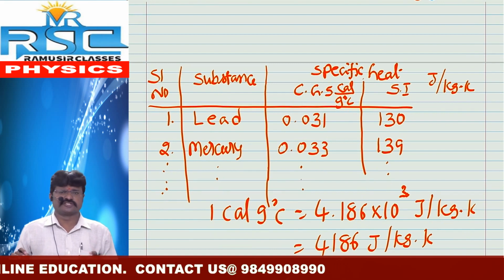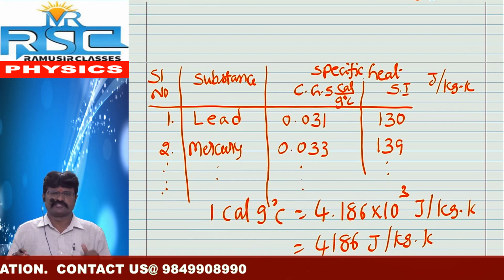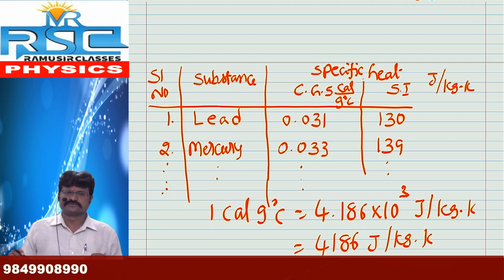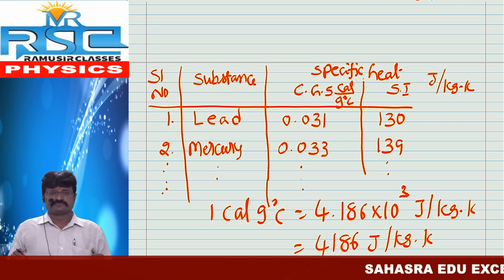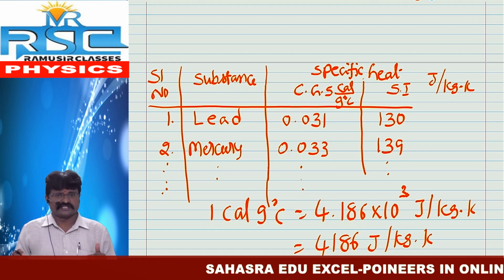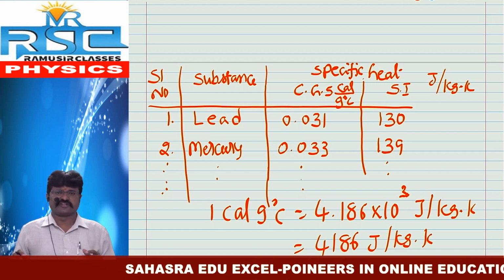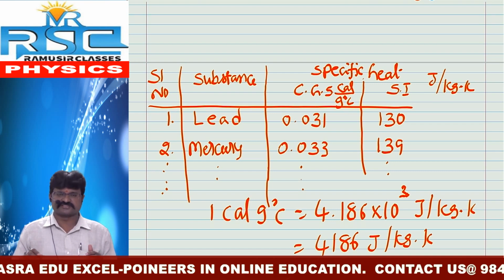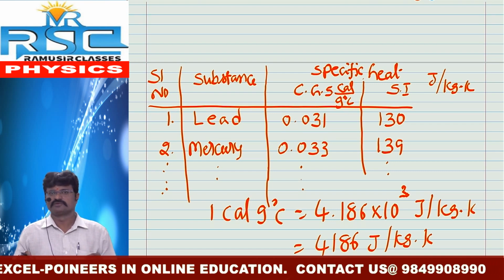In your textbook, some values are given: lead, mercury, brass, zinc, copper, iron, glass, kerosene, ice, sea water, water. All these values are given in the table.